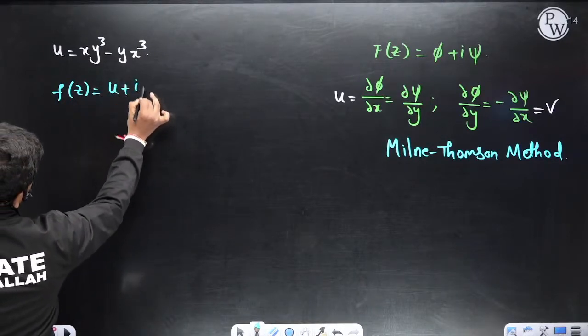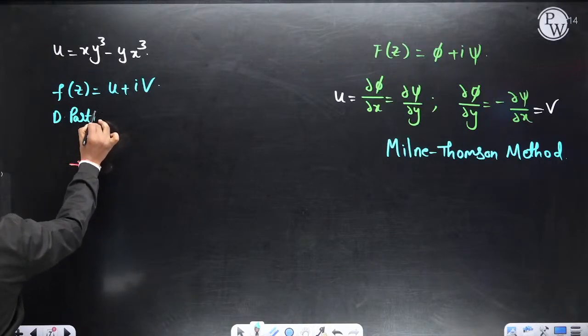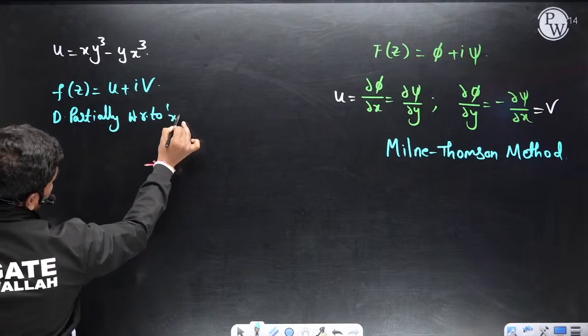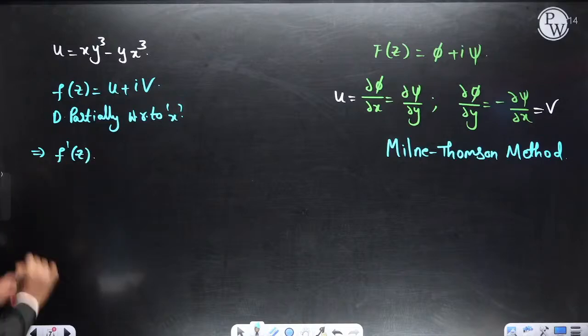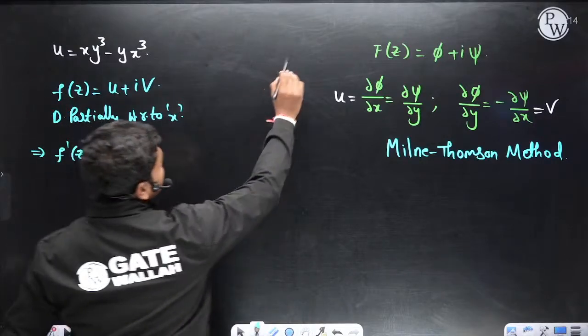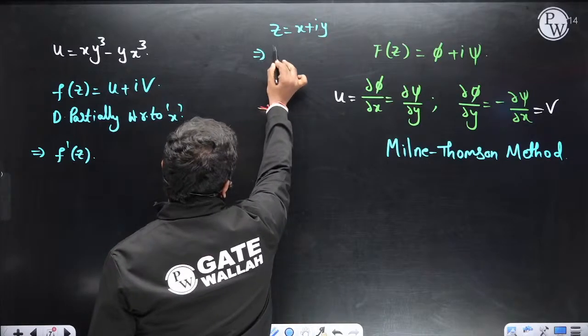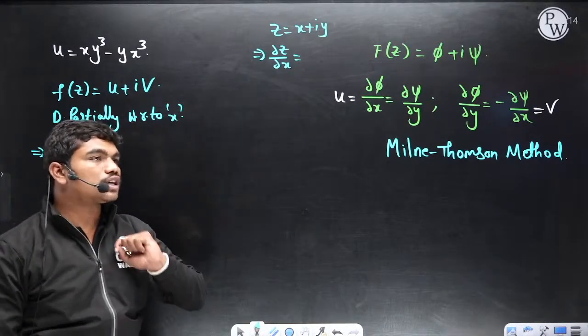Okay? So what you do is differentiate partially with respect to x. So if you differentiate partially with respect to x, this implies differentiation of this function is f dash of z into dou z by dou x. So tell me one thing, whenever z is x plus iy, what is dou z by dou x? Please tell me, what is this value? All of you, type in the chat box.